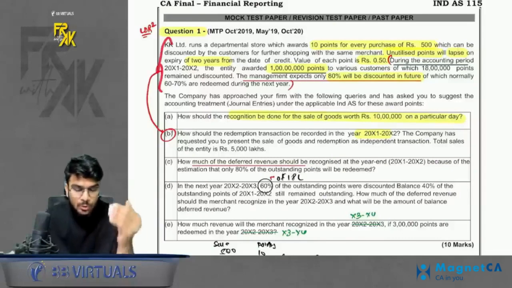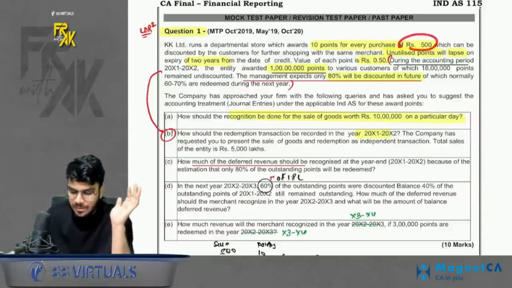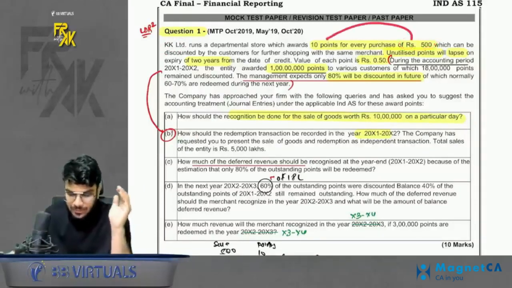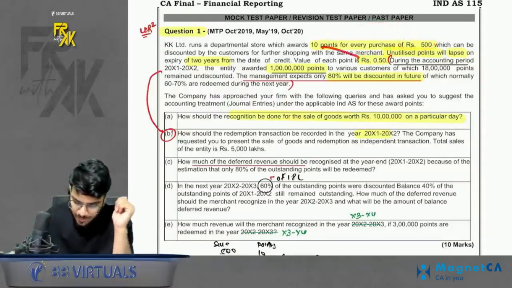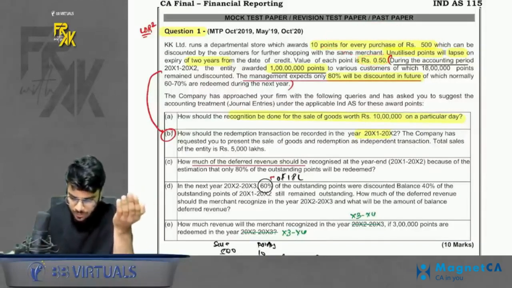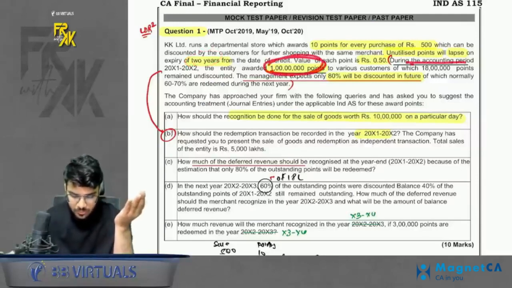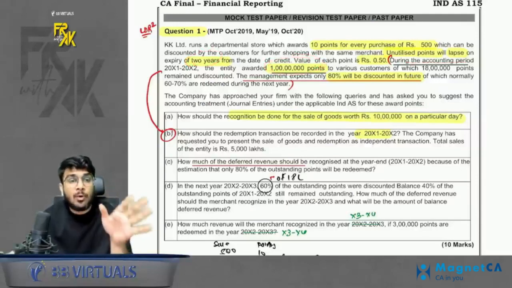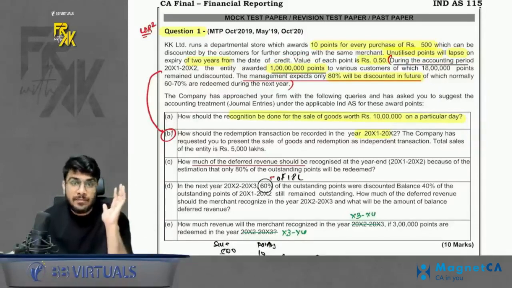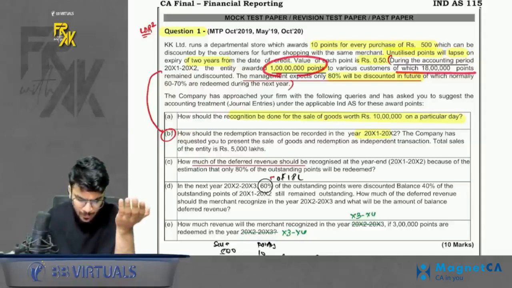Still I will just go through them so that you have an idea of what is happening in the question. So the first question is related to loyalty points. It says whenever a customer makes a purchase of 500 rupees, they are granted 10 points. The value of 1 point is 0.5, and the points are valid for 2 years. During the year, the company made an issue of 1 crore points. That means imagine the sales which they have made. Out of the 1 crore points issued, 18 lakh points remain undiscounted.